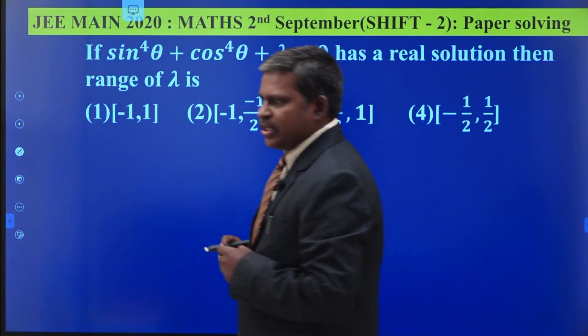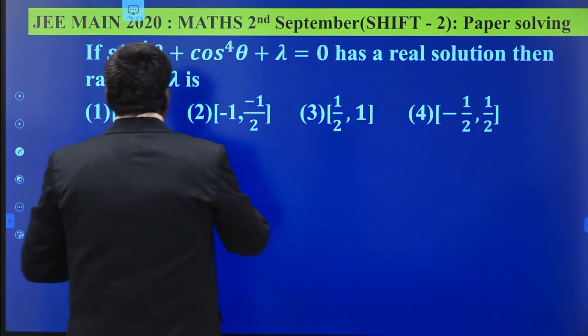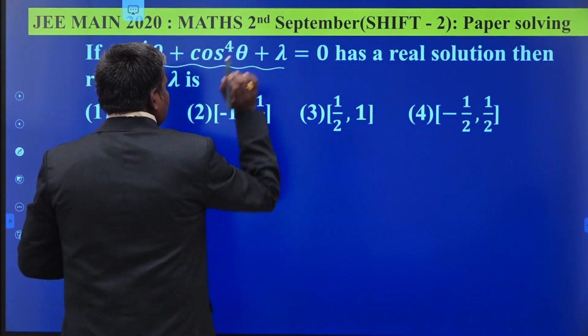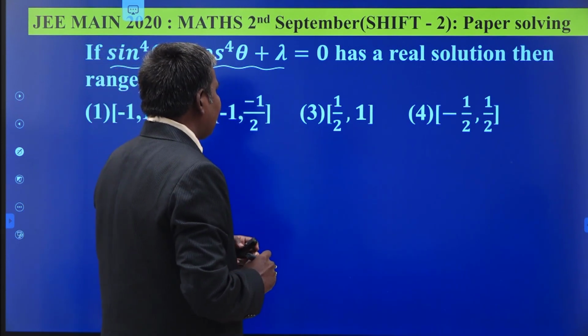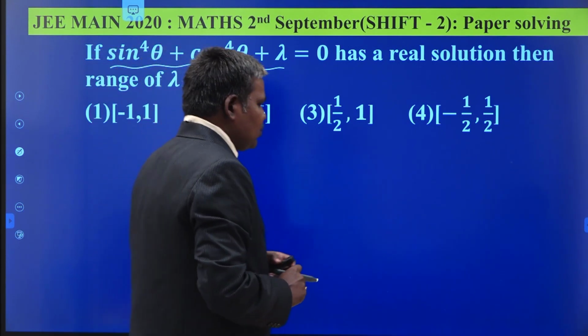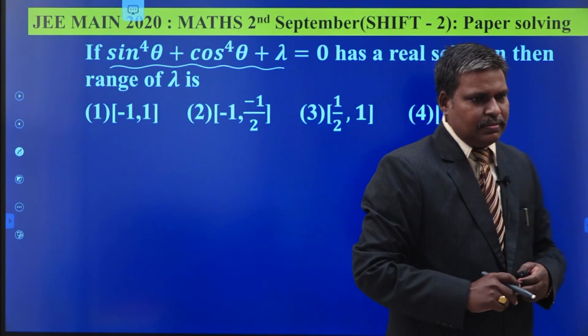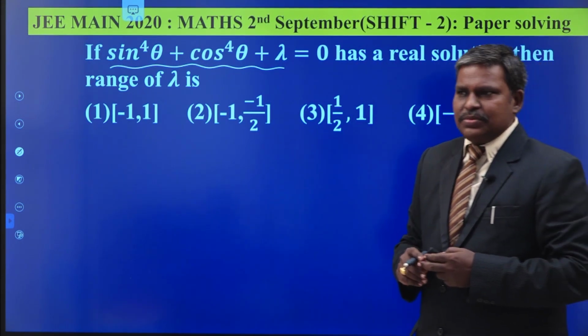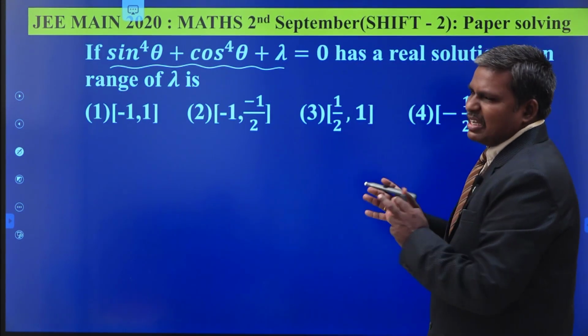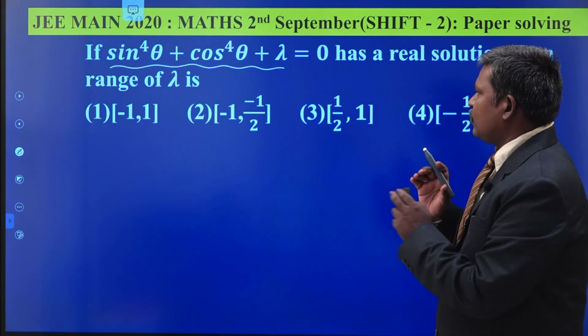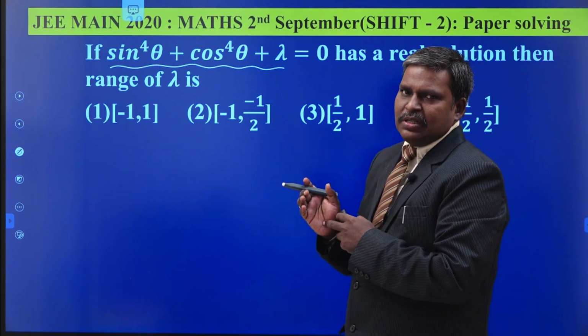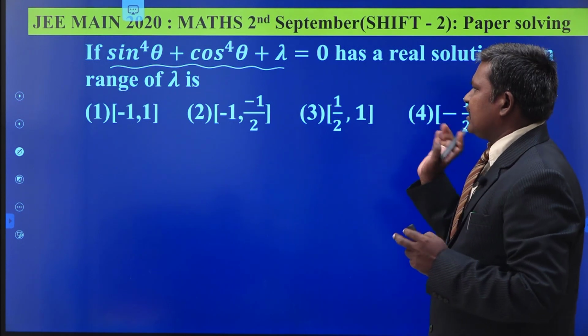This is another question. If sin to the power 4 theta plus cos to the power 4 theta plus lambda equal to 0 has a real solution, then what is the range of lambda? This is the question. In your JEE exams, a question on the range of something must be given to you. They are asking about the range. This type of question is asked frequently.